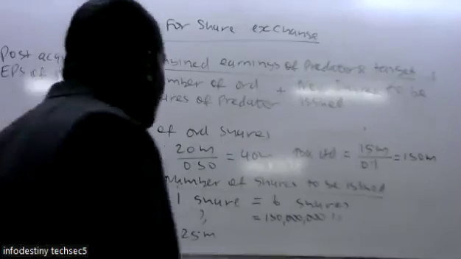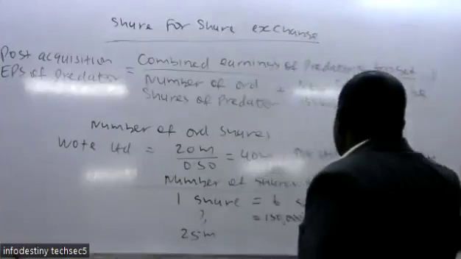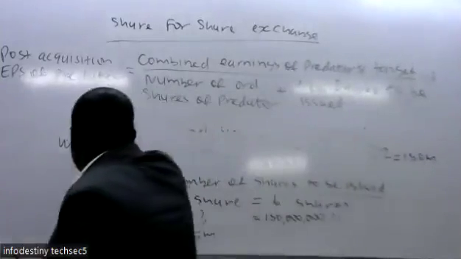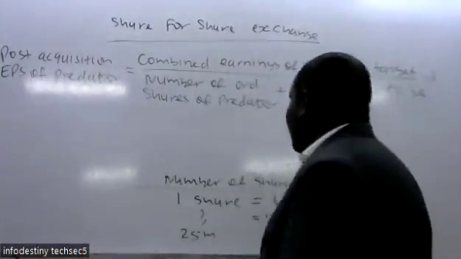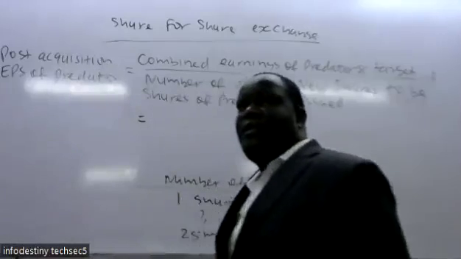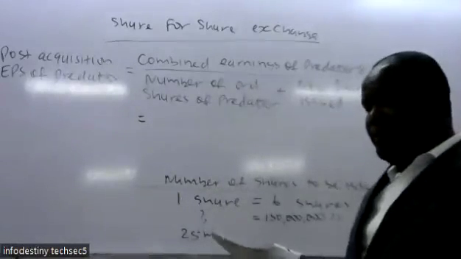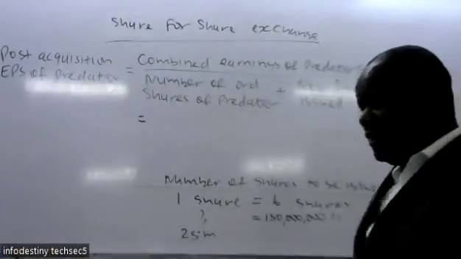To get that earnings per share, the combined earnings was given. You just add the profit attributable to the ordinary shareholders.